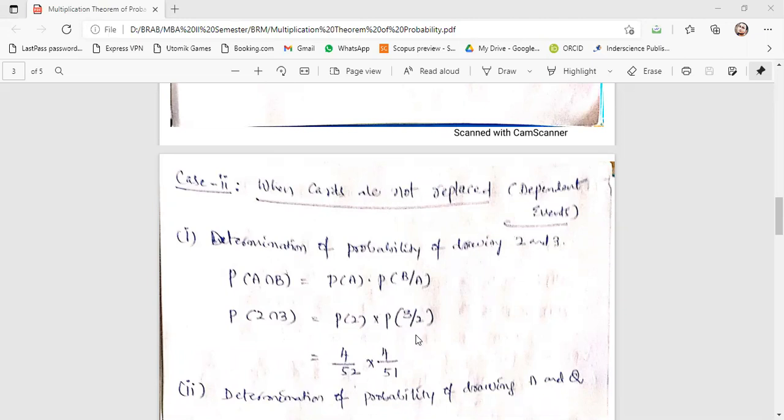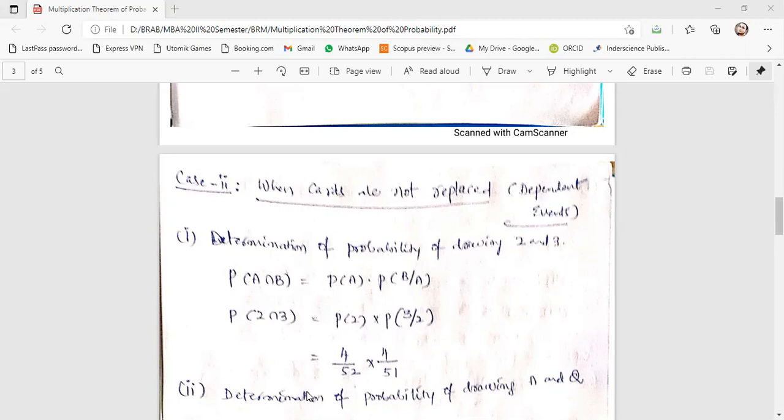So what is the first case? Determination of probability of drawing 2 and 3. So probability of 2 and 3. First is what? P of 2 into P of 3 by 2. How many 2 cards are there? 4 cards are there. So probability of 2 means 4 by 52.